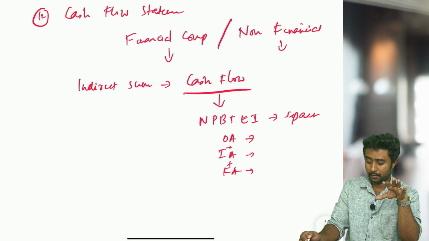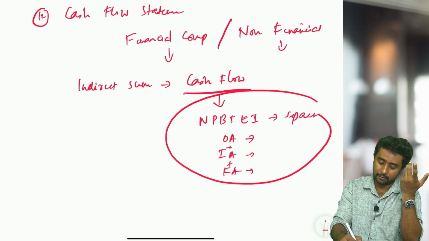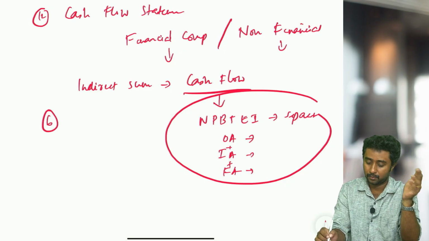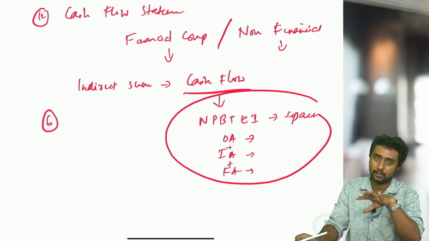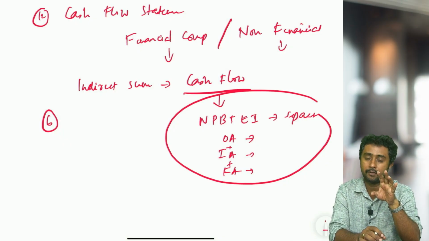All these topics are important. Obviously cash flow is expected for 6 marks, there is no doubt in that. Cash flow is expected for 6 marks, so that also you can cover. You have to cover all these topics. Cash flow compulsorily you have to cover.